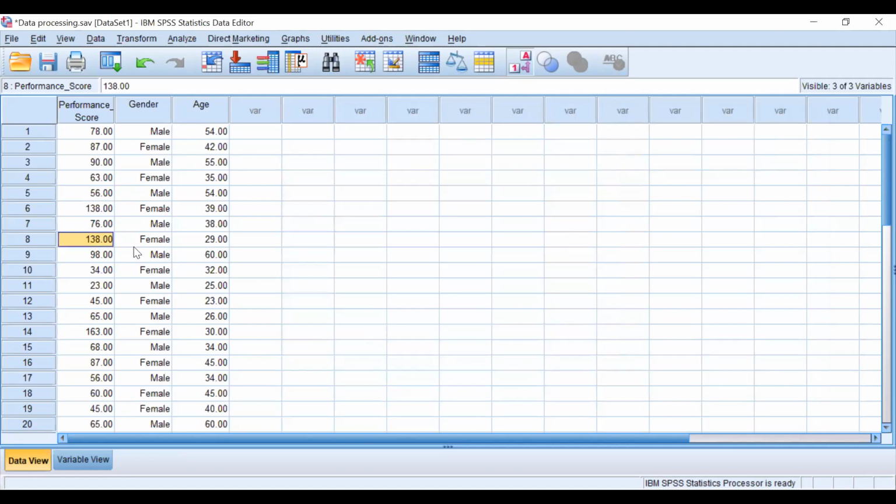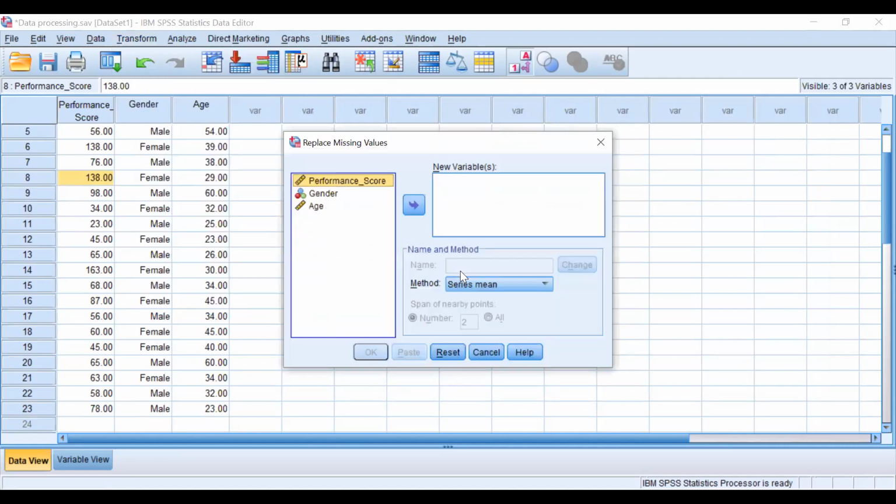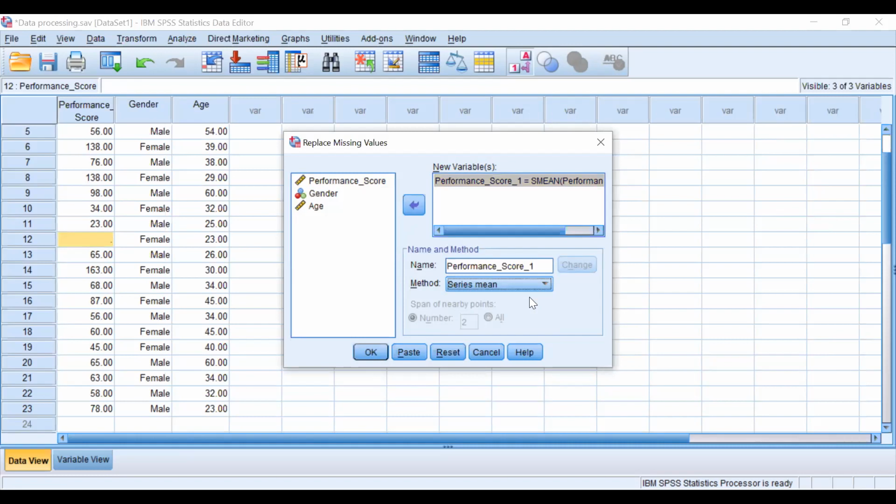Now you can see 138 is there. Now there is no missing. Why have I not used Transform, Replace Missing Values? Because in that case, whosoever value is empty, without taking any particular categorization or anything, it will replace the value with that number only. For example, let's say I'm making this value empty, then the performance score is replaced by, let's say, series mean. Okay, let's play.